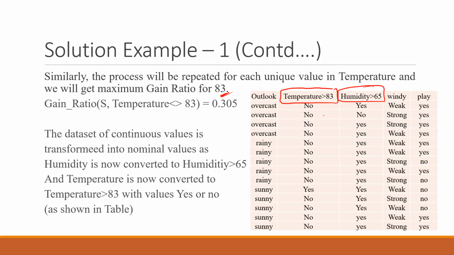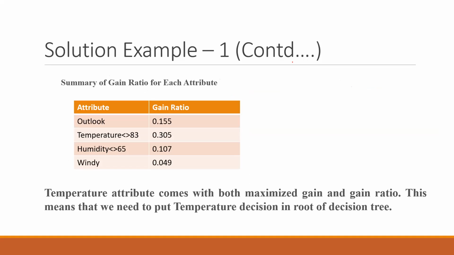And this classification will then be binary. You have converted your original continuous dataset into a binary dataset by making a decision: is the temperature 83 or less? So no, yes, no, yes. All of them are there. And again, for humidity, if it is greater than 65, it will be yes. If it is not greater than 65, it will be no. In that case, only one case was less than 65 and all others were yes. So this is the final data set, and now you have to make the decisions.